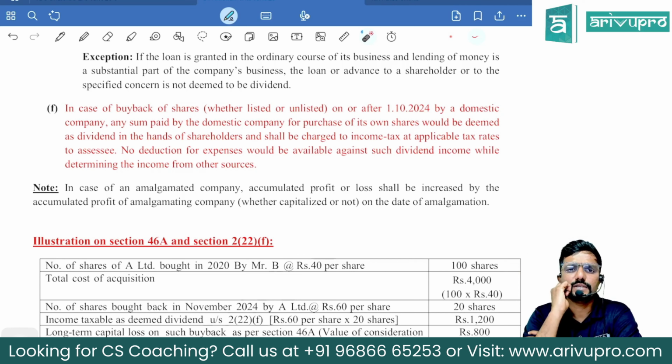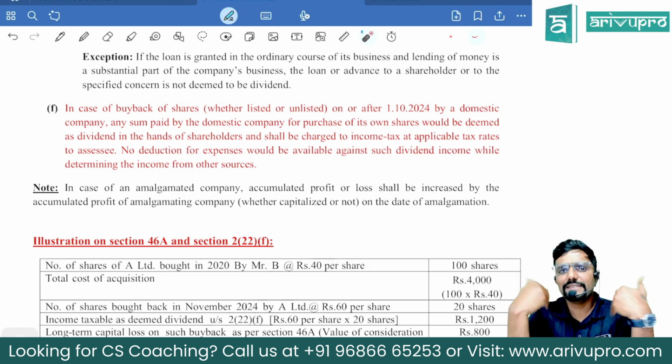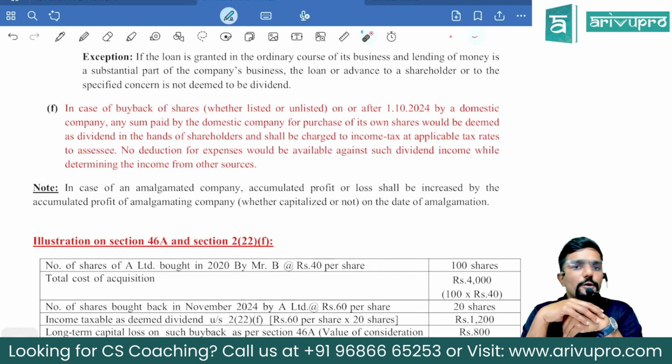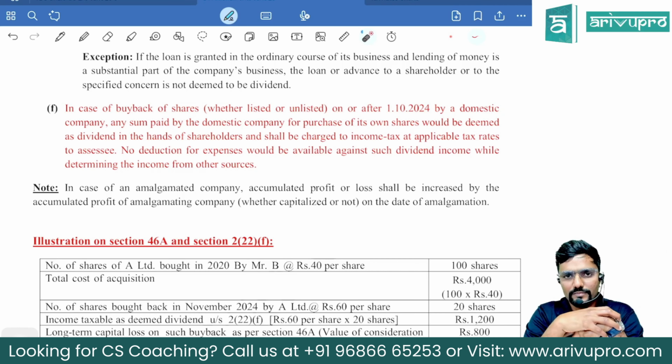Straight away, whatever buyback price he will get, it is considered as income from other sources. Sir, what about the purchase price you would have paid to purchase that share? It will be a long-term loss or short-term loss under the head capital gains. That loss can be adjusted as per the provisions of the set off and carry forward of losses chapter.